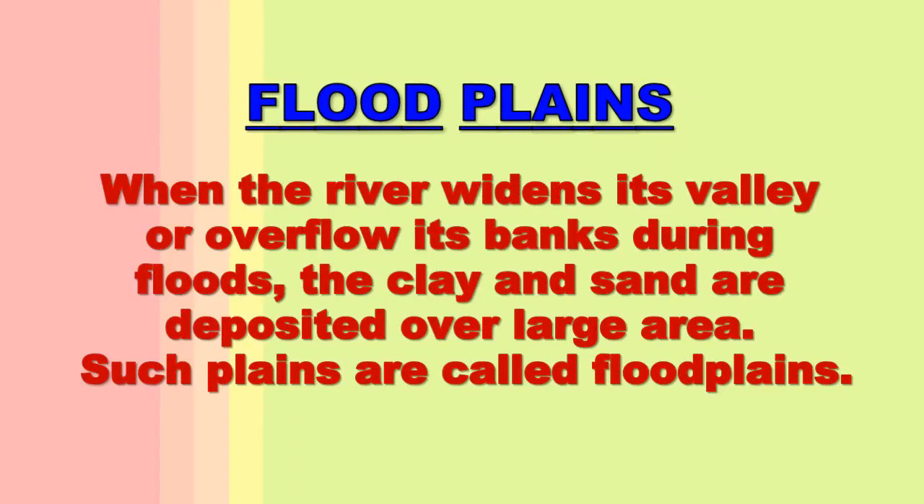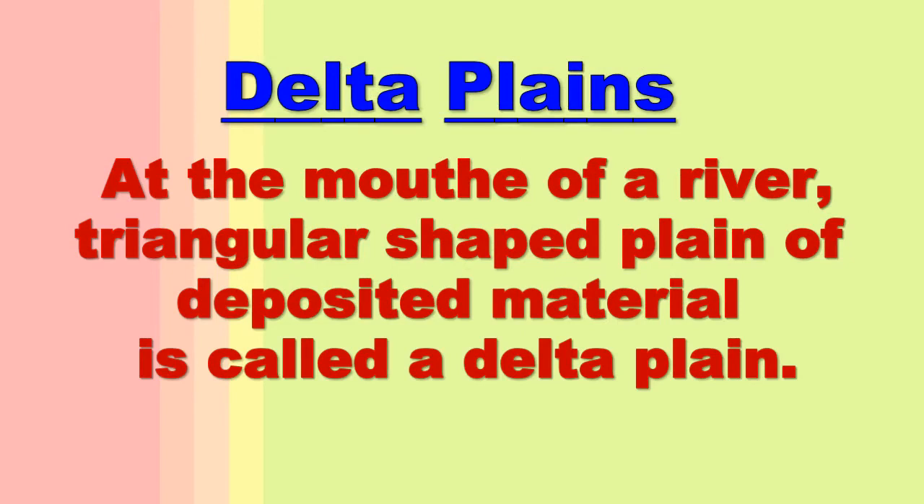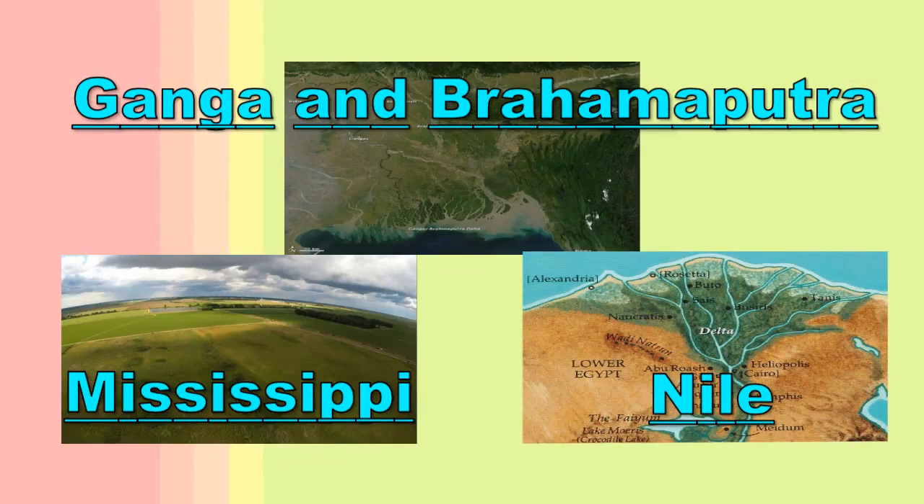When a river widens its valley or overflows its bank because of flood, the clay and sand deposit over a large area, and the plains which are formed are known as flood plains. Then comes delta plains. At the mouth of the river, the triangular plain of deposited material is called a delta plain. For example, the Huanghe, Ganges, Nile, Mississippi, etc. are examples of fertile delta plains, and they support dense population.